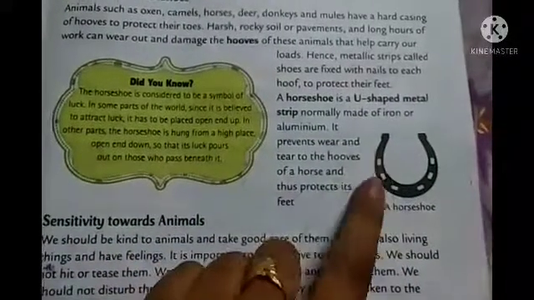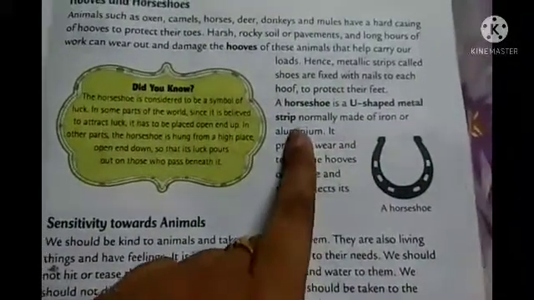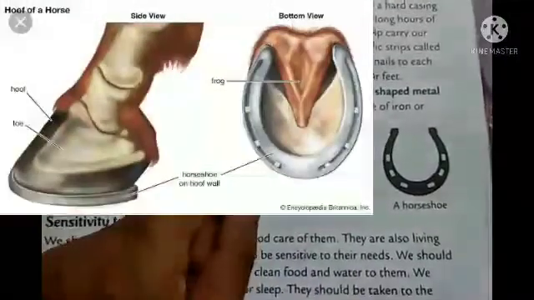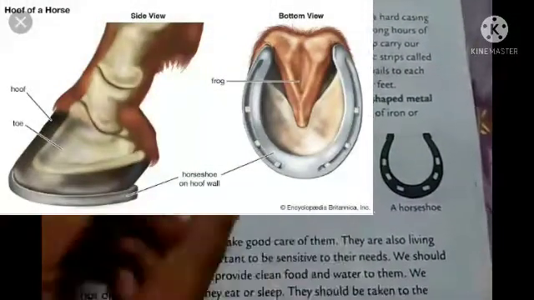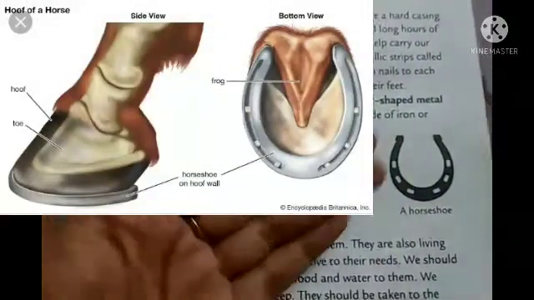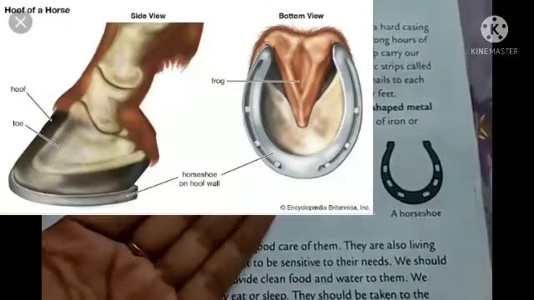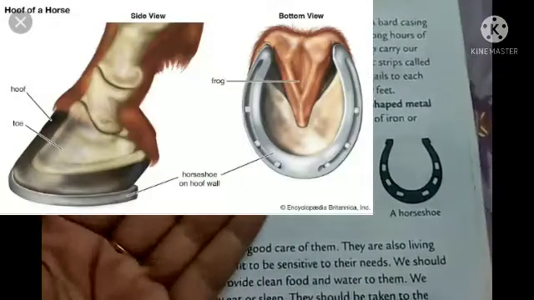So this used to be fixed to the hooves with the help of nails. It means some procedure is there so that the animals do not get harmed by it, or do not get any pain.